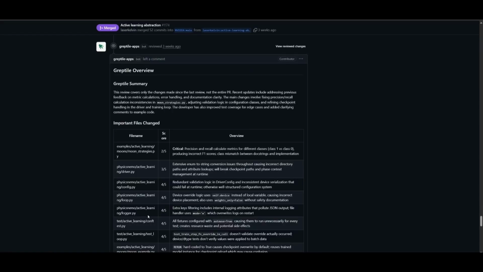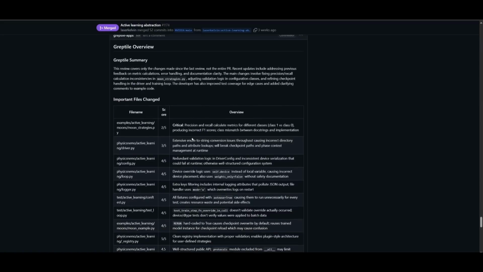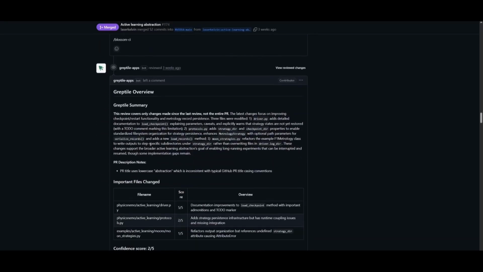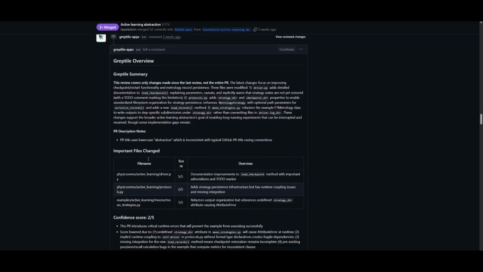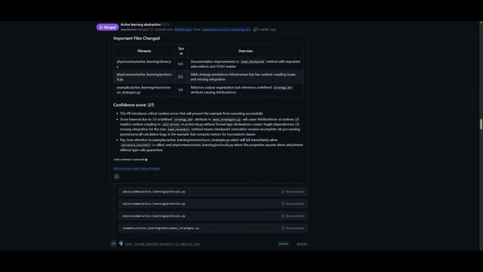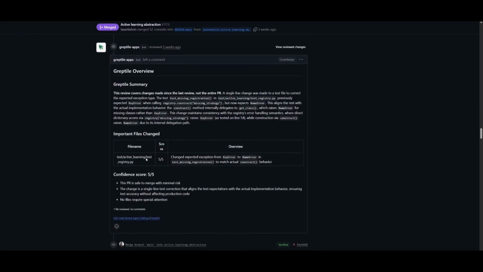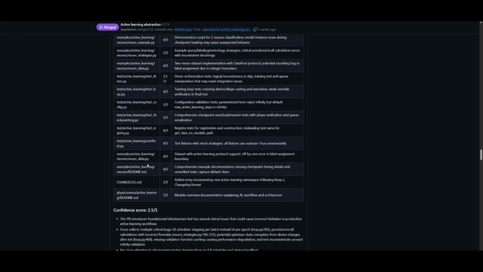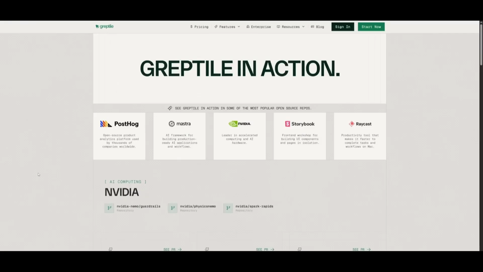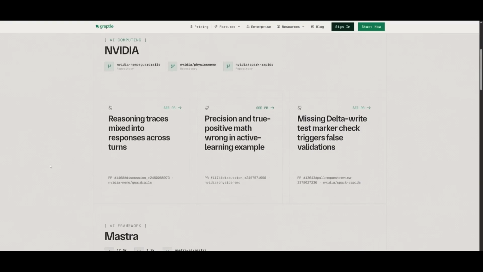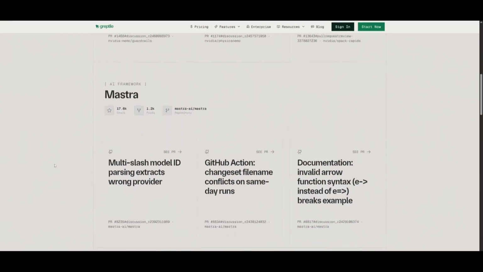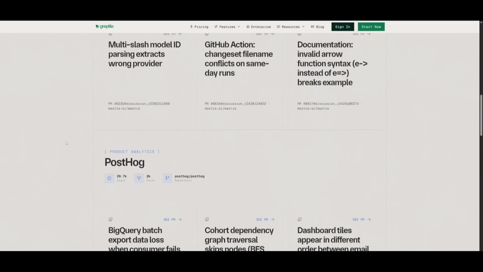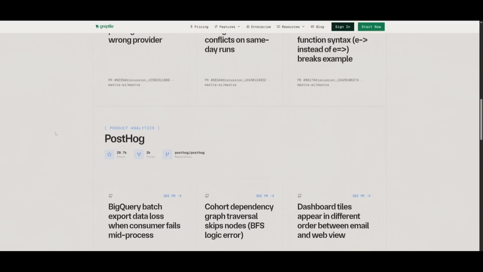And at the end, you can see that Greptile has made a condensed summary of the changes, as well as the important files that it had specifically changed with the confidence score. And throughout the process, Greptile was able to provide targeted fixes. It validated the design decisions, and it ensured the entire workflow from protocols to driver orchestrations through the demo was stable and production ready before actually merging. And if you want to see Greptile in action in production environments, like with different repos and frameworks, just take a look at this page, which showcases how it's able to thoroughly understand various sorts of code bases and find potential problems that would have flown over your head if it wasn't for Greptile.